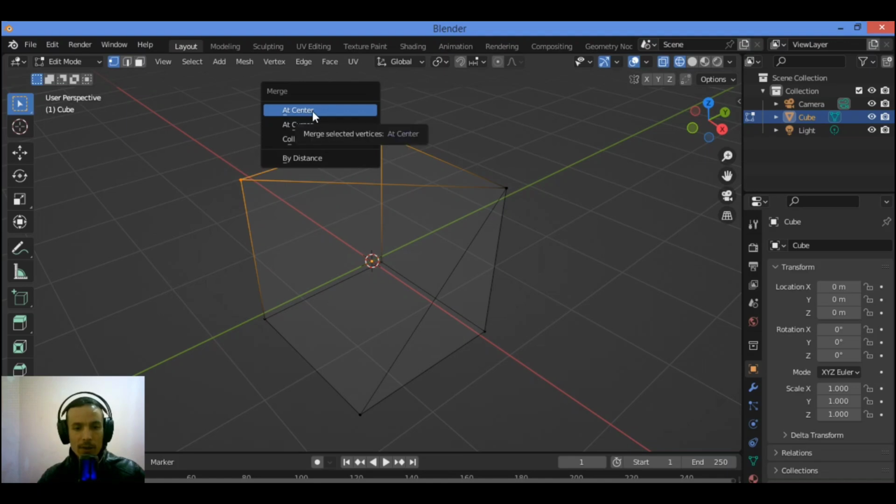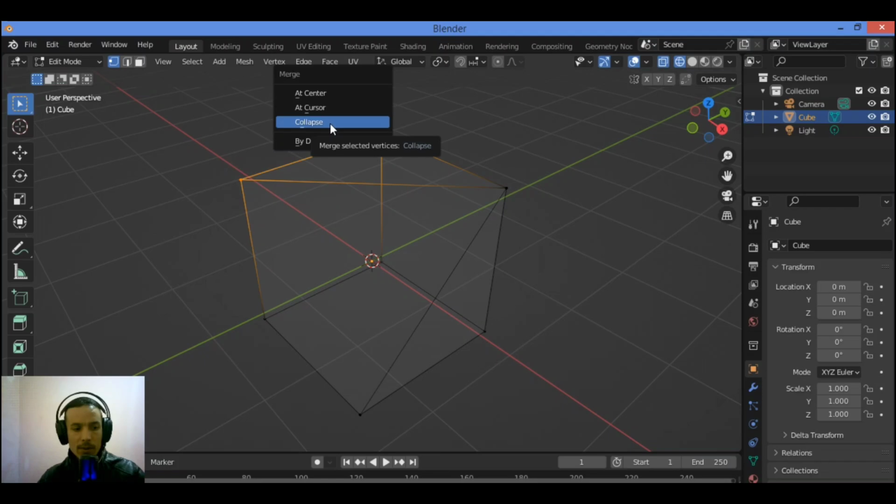We have this option, At Center. It's going to merge two vertices, selecting the vertices at center. Over here, approximately, at the cursor, I will have another option, which is At Cursor, and Collapse. And we have other options like At First and At Last. It requires one vertex to be active.